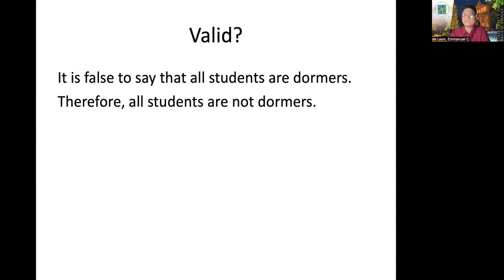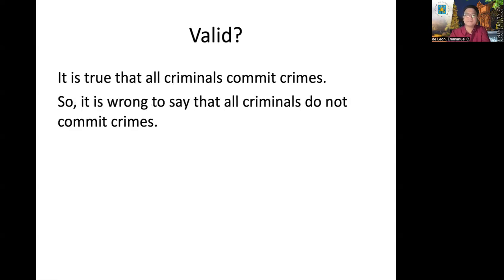Is this valid? Remember the rule. They cannot be both true, but it is possible that both of them are false. Meaning, if one is false, you cannot derive conclusion from its contrary proposition. But in this argument, you say it is true that all students are not dormers. So it did not follow the rule of contrary. It's invalid.